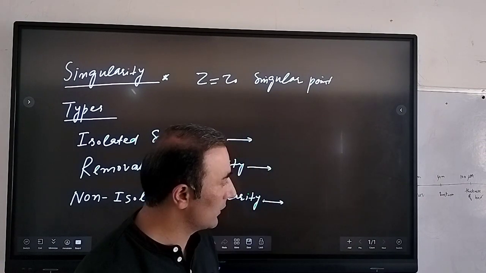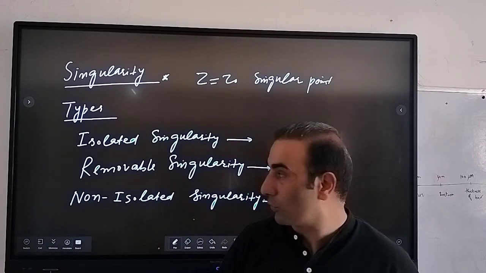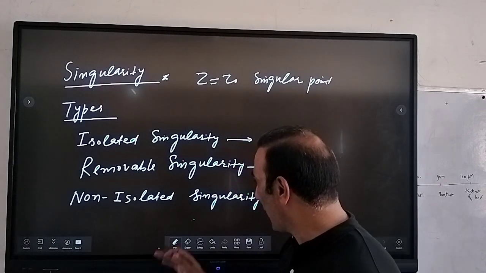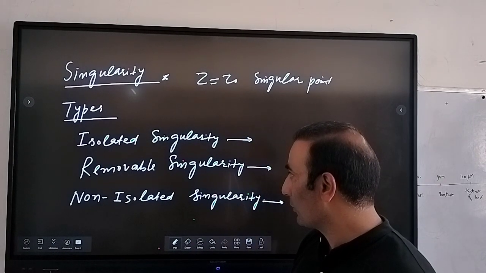And the second topic is that there are some types of singularity. We can have isolated singularity, removable singularity, and non-isolated singularity also, right?